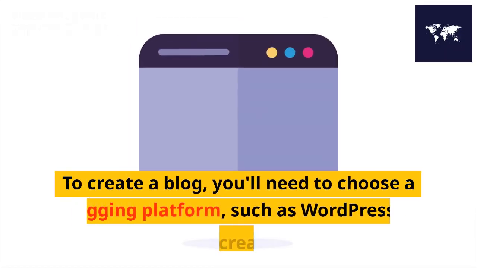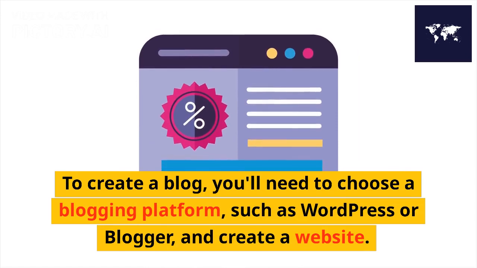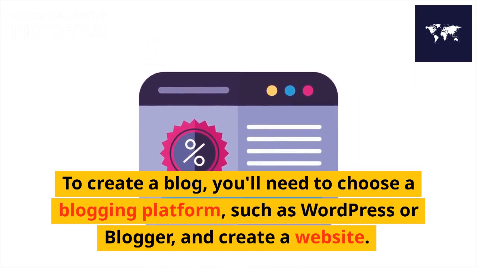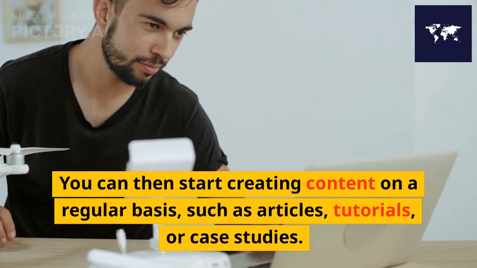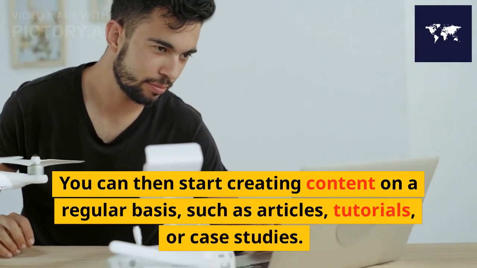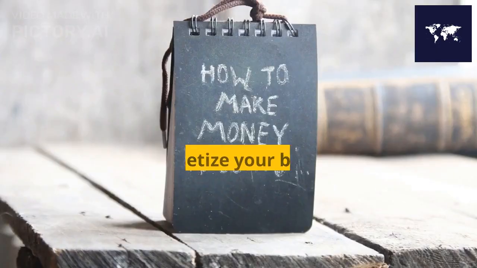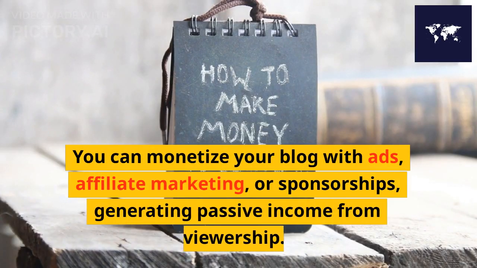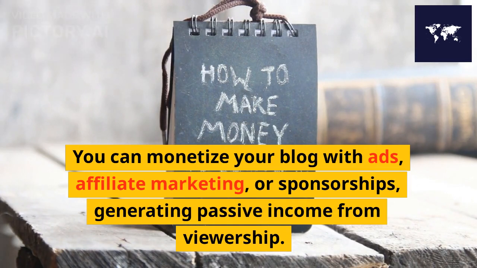To create a blog, you'll need to choose a blogging platform, such as WordPress or Blogger, and create a website. You can then start creating content on a regular basis, such as articles, tutorials, or case studies. You can monetize your blog with ads, affiliate marketing, or sponsorships, generating passive income from viewership.